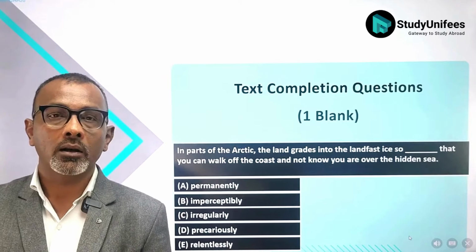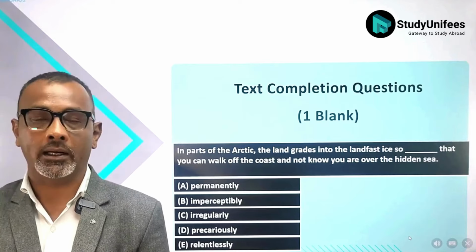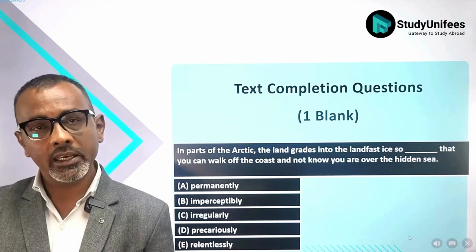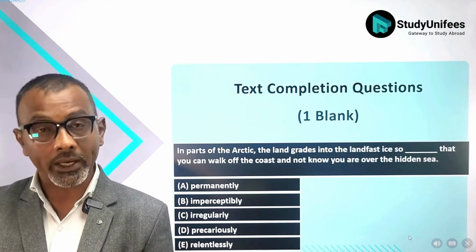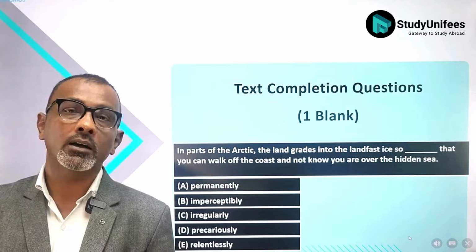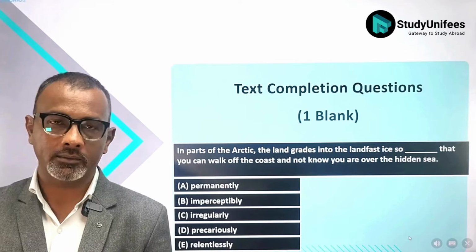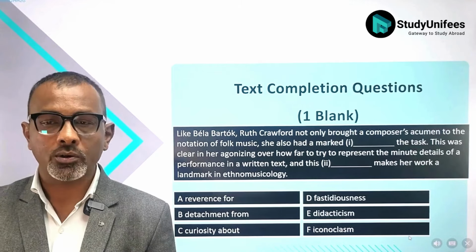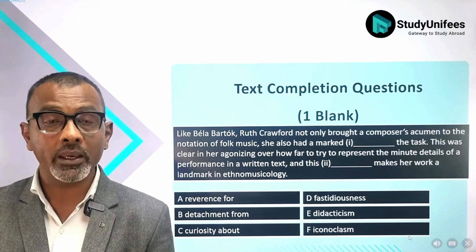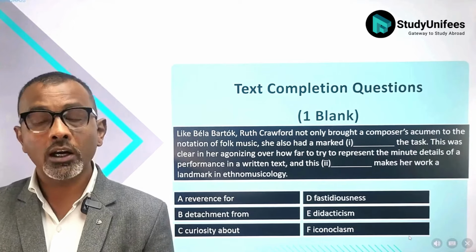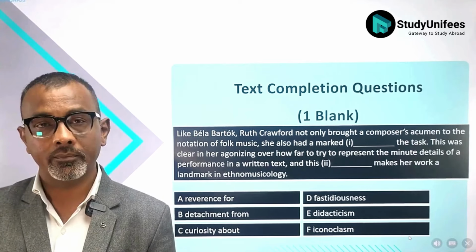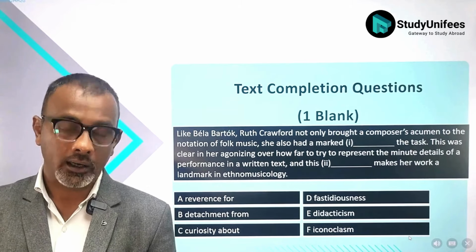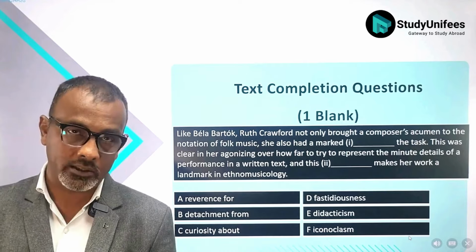This is an example of a text completion with just 1 blank. Note, there are 5 answer choices: A, B, C, D, and E. To get that raw point, you have to identify the one correct answer for the single blank. This is an example of a text completion with 2 blanks. Note, blank 1 has options A, B, and C. Blank 2 has options D, E, and F. You have to identify the correct answer for both these blanks. Again, remember, there is no partial credit available.